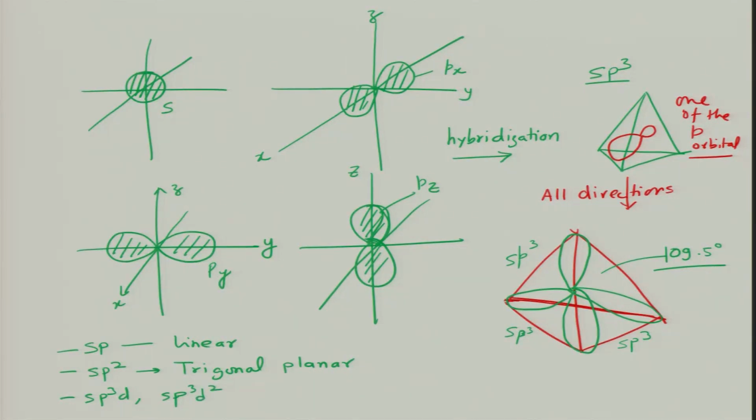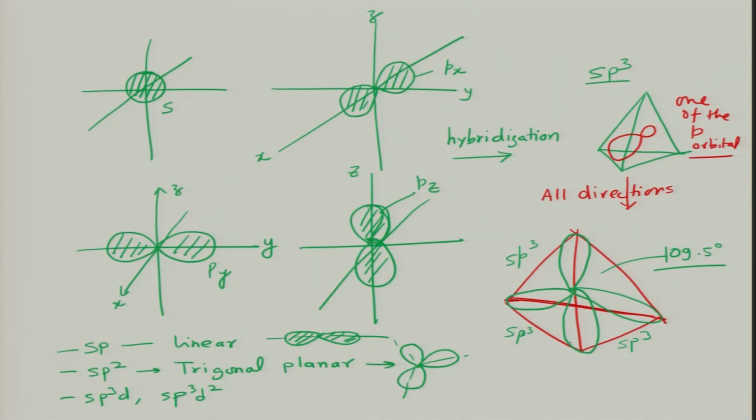These are the possibilities. In the linear case you will have this kind of hybridization. In the planar case you will have this kind of hybridization.